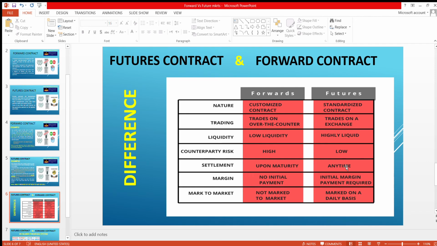This can be settled at any time. There is no initial margin payment in forward contracts, but here an initial margin payment is required. Marking is market to market, marked on a daily basis. These are basically the differences between the forward and the future contracts.